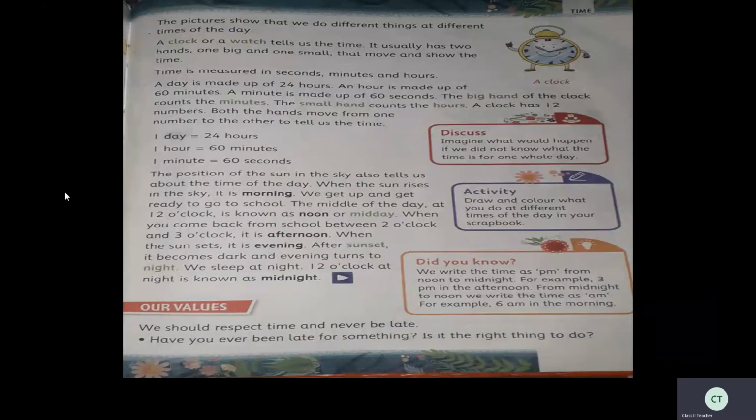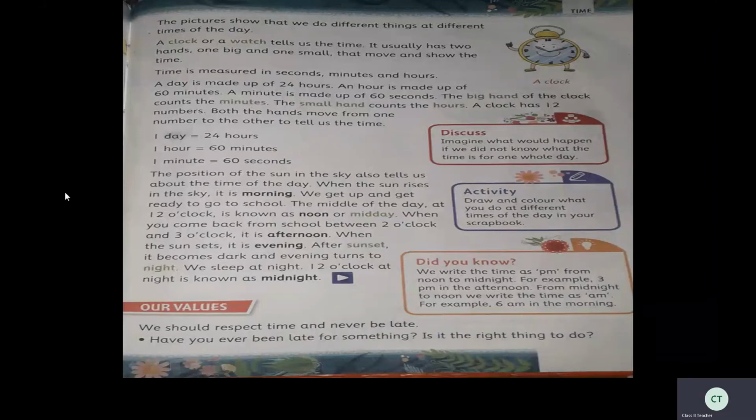So here, discuss. Imagine what would happen if we did not know what the time is for one whole day. Suppose we do not know the time for a whole day, then what will happen to us? Then we do not know whether it is morning or evening, isn't it? We do not know the time. So without time, it is very difficult for us.